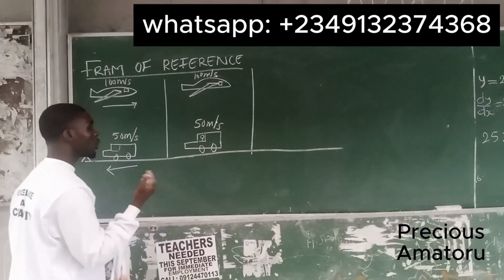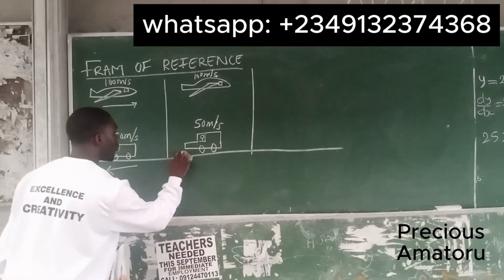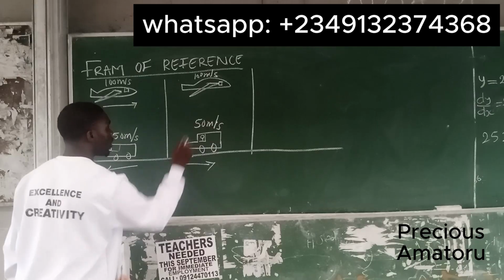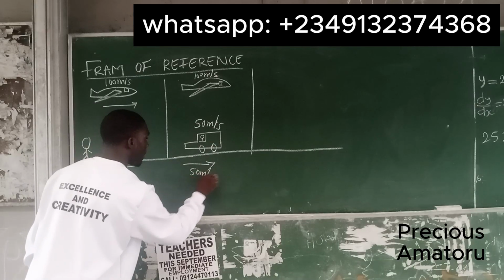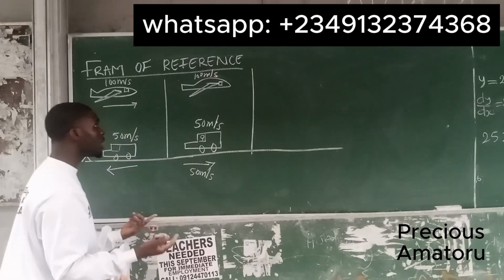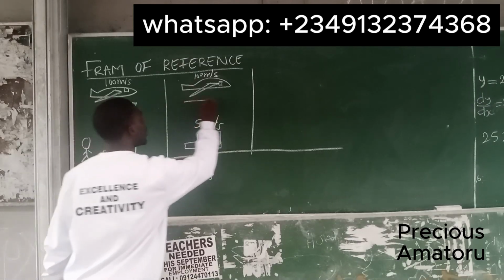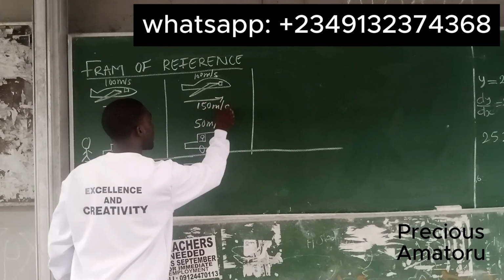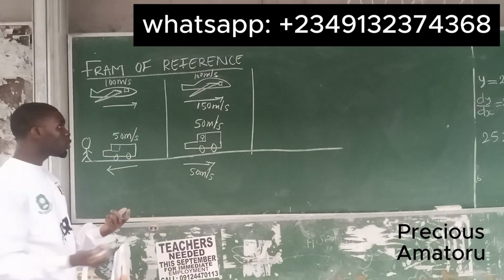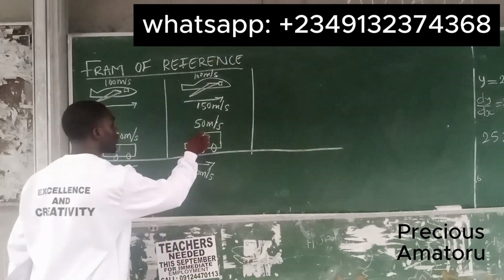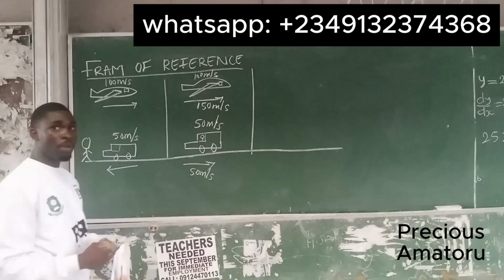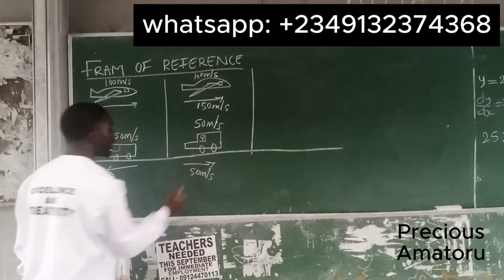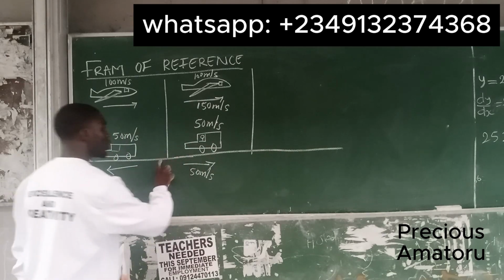What you are going to observe is that the floor is moving backward with this velocity, which is 50 meters per second, and you are going to think that the plane is moving with a velocity of 150 meters per second, which is not true. But because of your position, which is your reference frame, this is what you are going to observe.